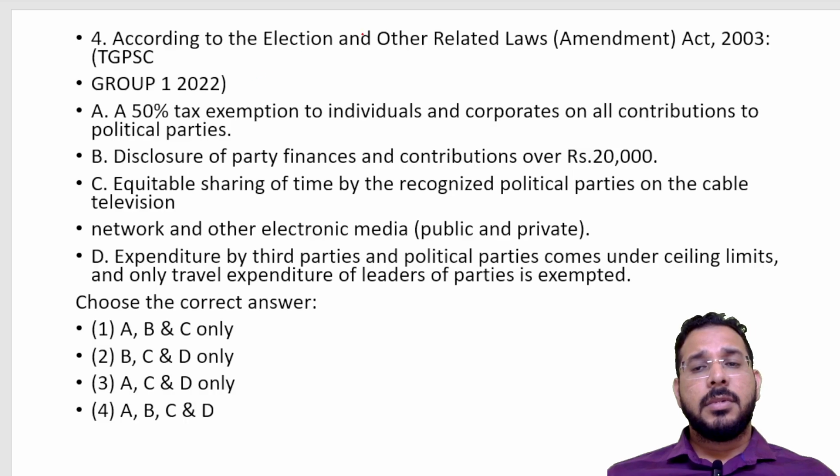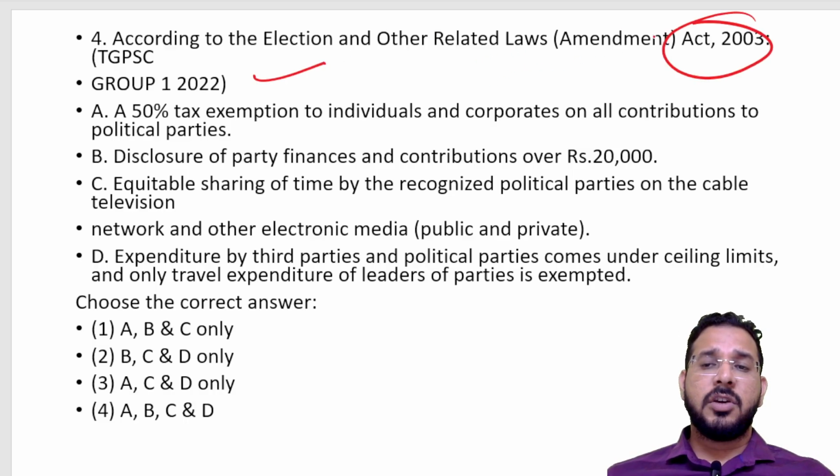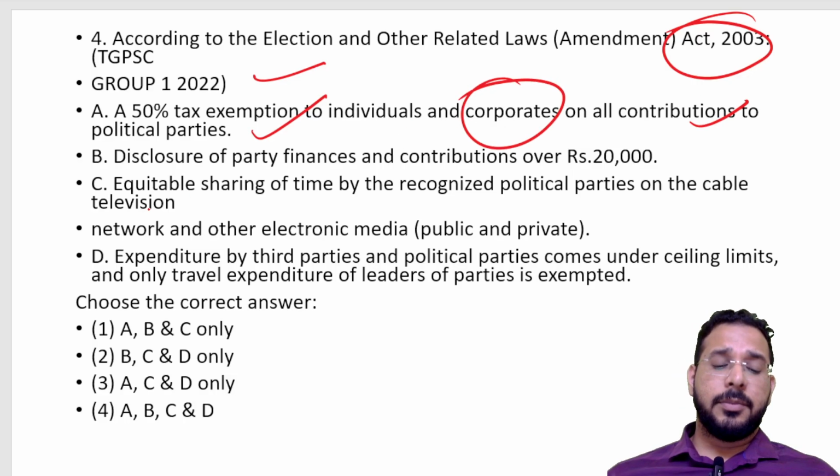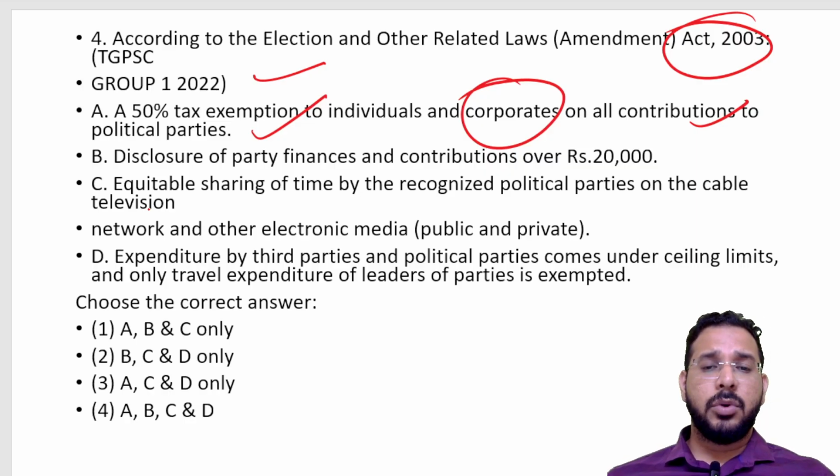Then we have, according to election and other related laws which have been amended in 2003, what is the present condition? So 50% tax exemption was given to corporates, etc., who contribute to political parties, because electoral bonds, etc., were going on, right?